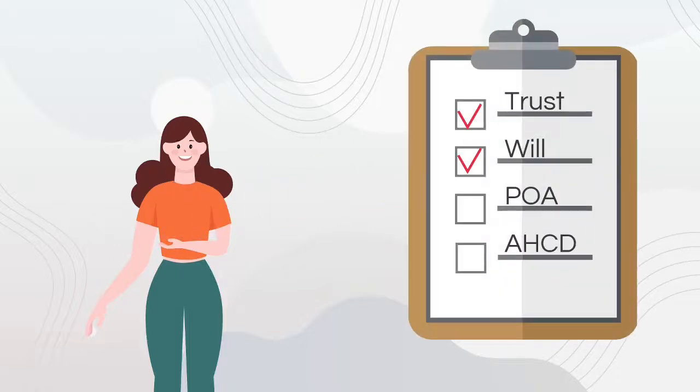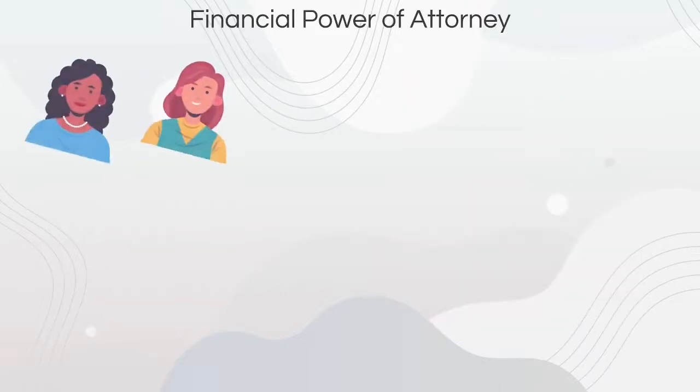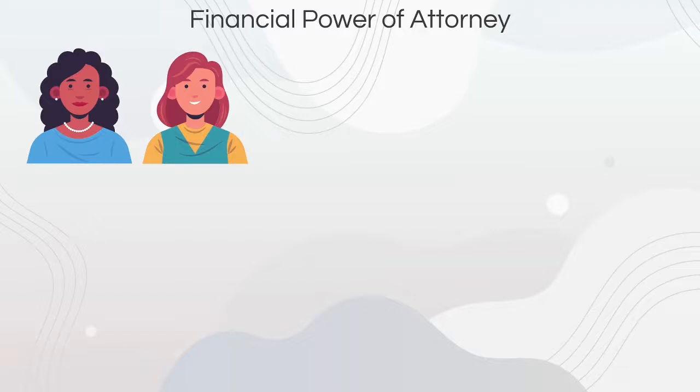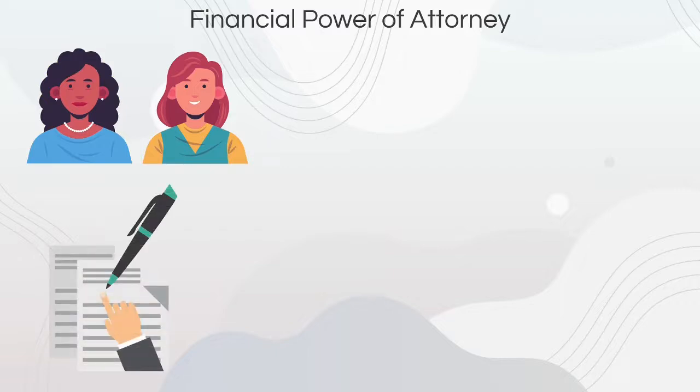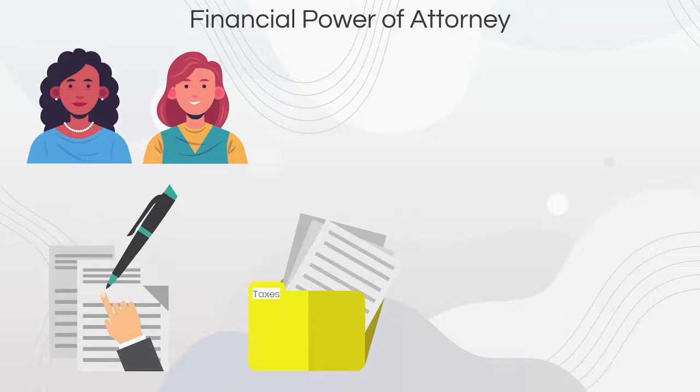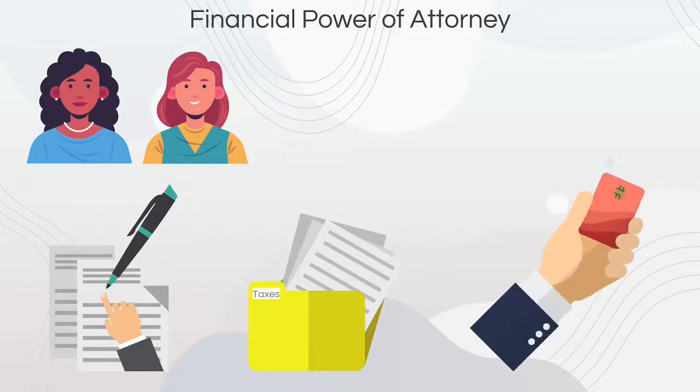The next document that many people choose to include in an estate plan is a financial power of attorney. In a financial power of attorney, you choose someone to be your agent. Agents can manage your assets that are not in your trust. Your agent can also act for you to apply for government benefits, enter into contracts, file tax returns, pay your bills, and so on. You can also limit the authority that you give to your agent. A financial power of attorney is only effective as long as you are alive. At your death, your agent loses their authority to act for you.